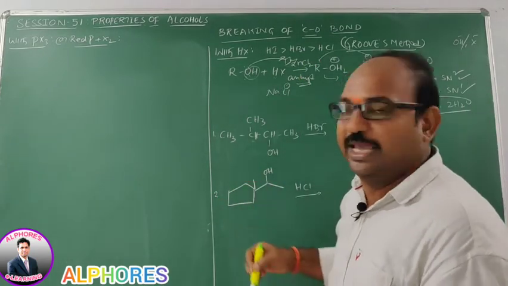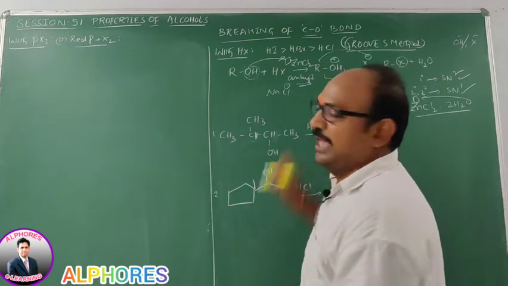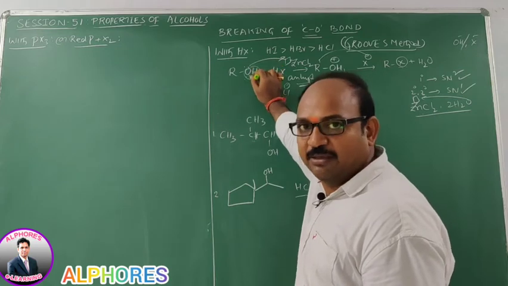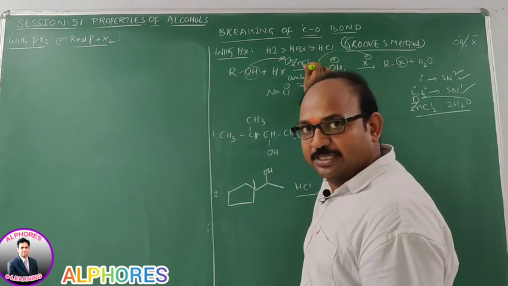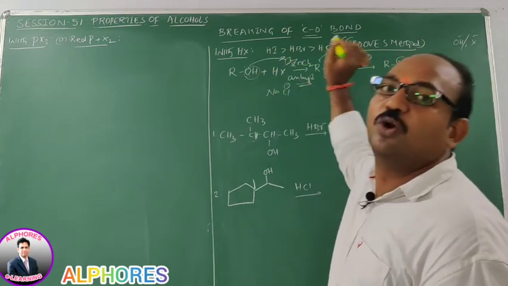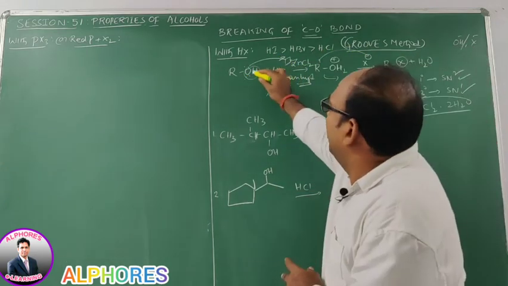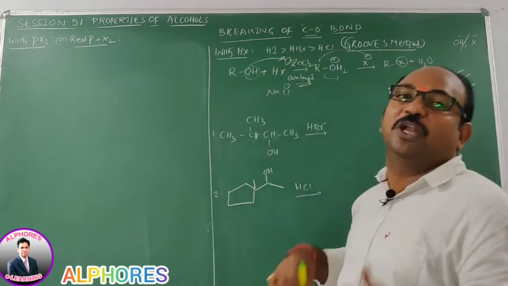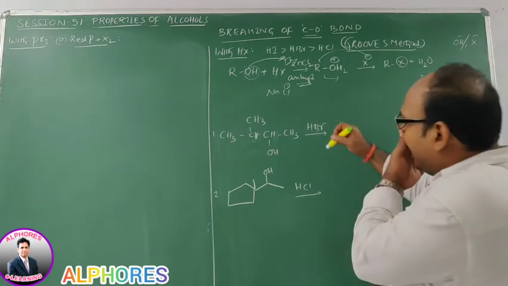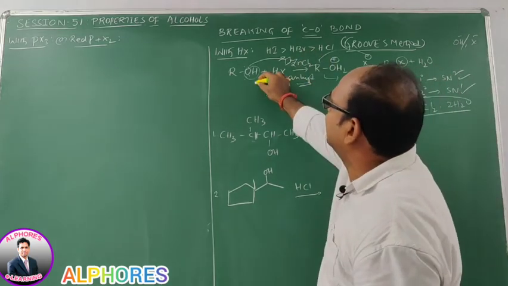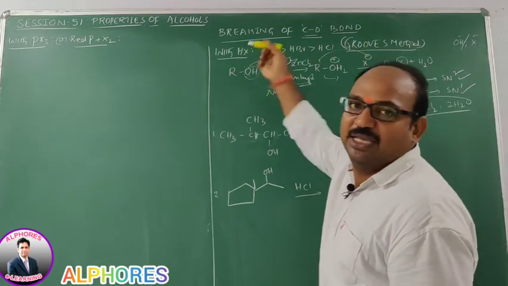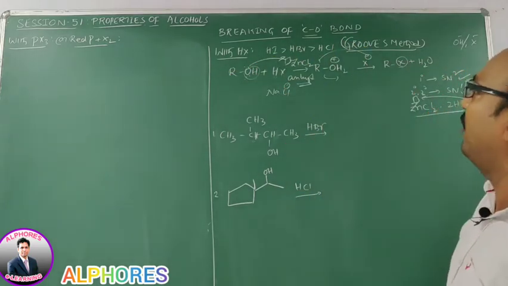In other words, after formation of the complex of alcoholic oxygen with anhydrous ZnCl2, the poor leaving OH converts into a good leaving complex. So in order to convert the poor leaving group into a good leaving group, we are using anhydrous ZnCl2, and then X minus can easily approach the alkyl group of the alcohol.